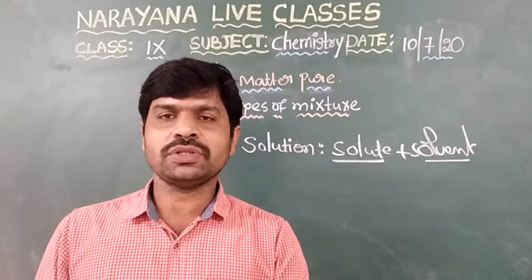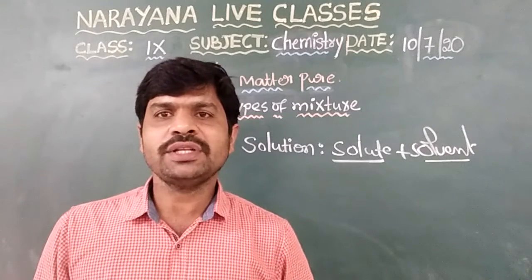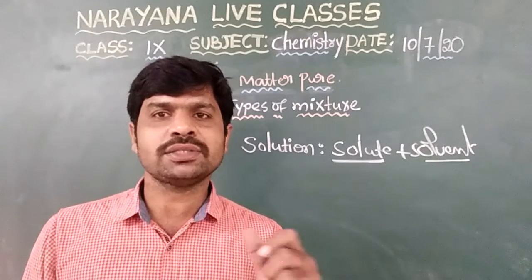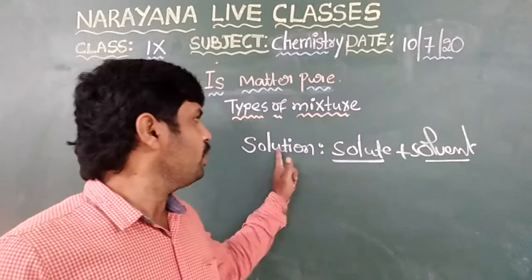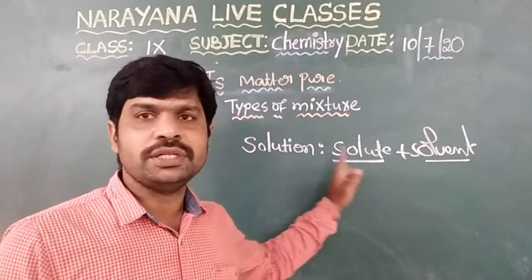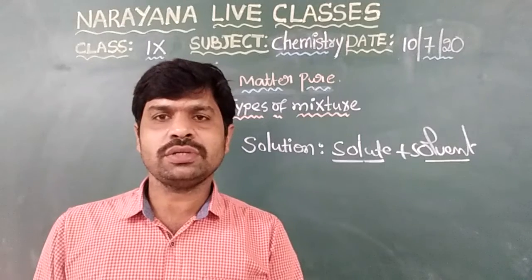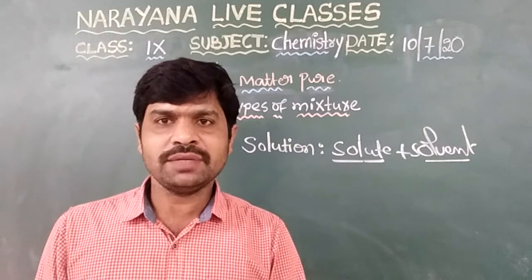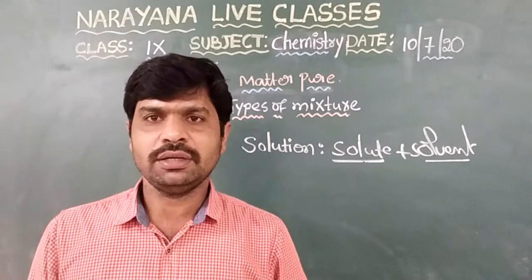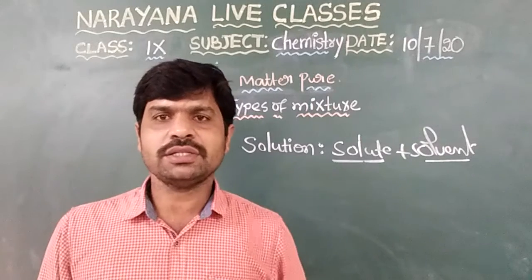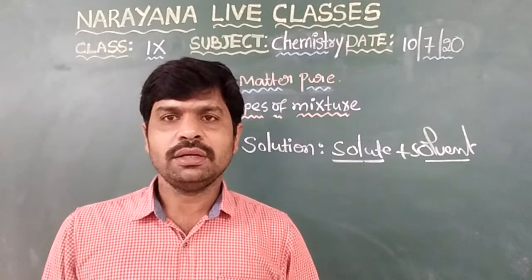Now I am talking about solute, the component which has a small quantity in a solution. I told you already, a solution is a mixture of solute and solvent. So in a solution, solute is placed with a small quantity, right? Next definition, solvent. What does it mean?